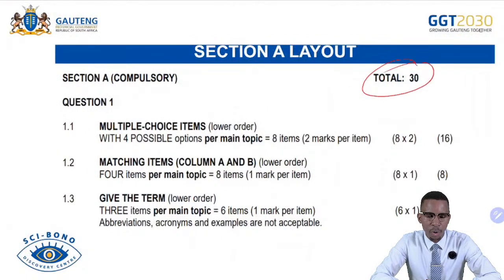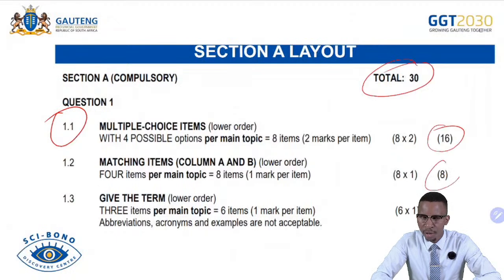In there we have question 1, which consists of 1.1, that is our multiple choice. We are given 8 question statements, each answer worth 2 marks, then you get 16 over 16. And then 1.2, you are matching items between column A and column B. Remember, it is very important that you use a letter, not writing the full statement when you match items in there. So each answer is 1 mark, then you get your 8 marks.